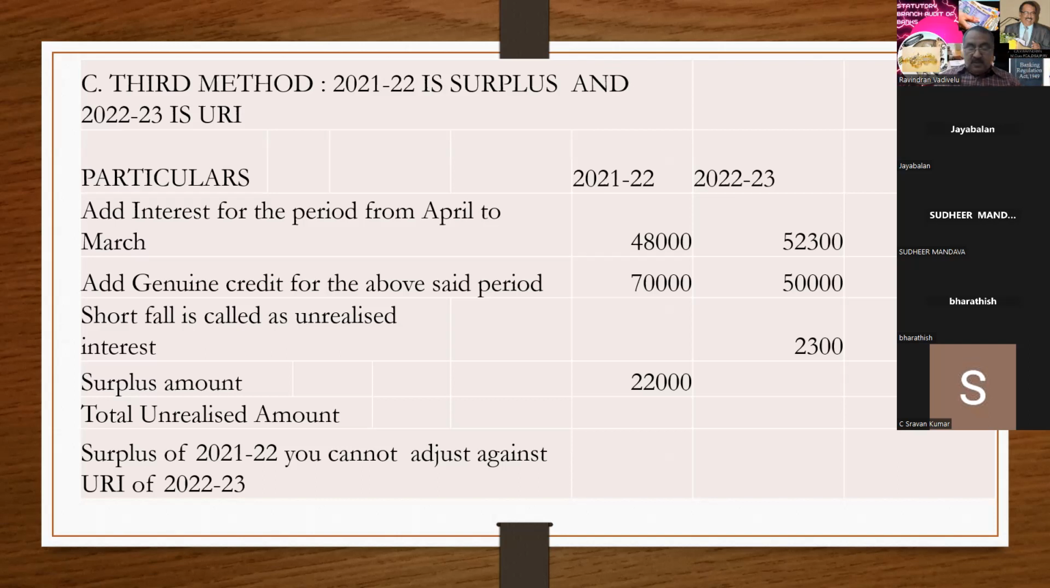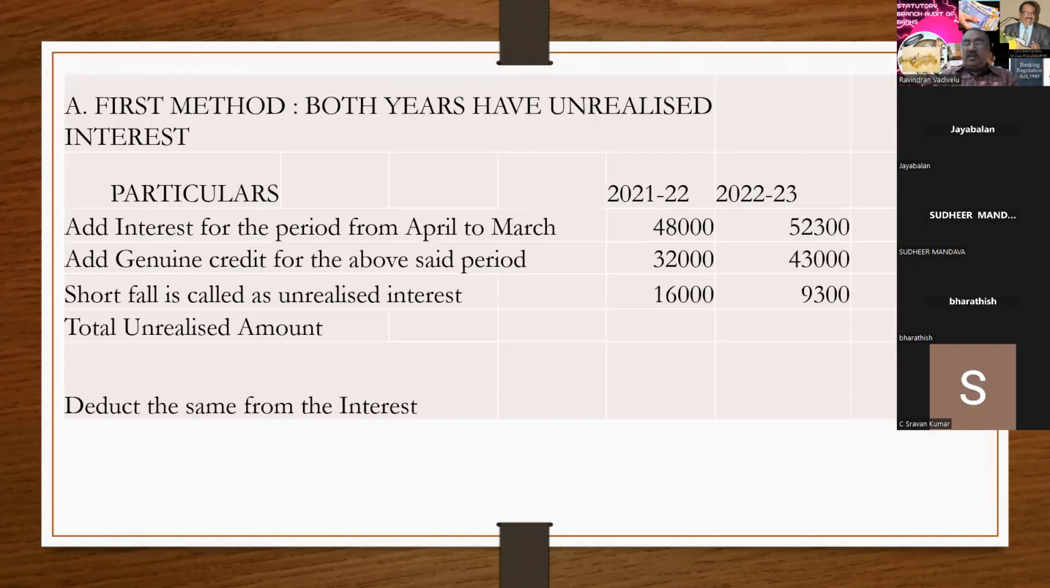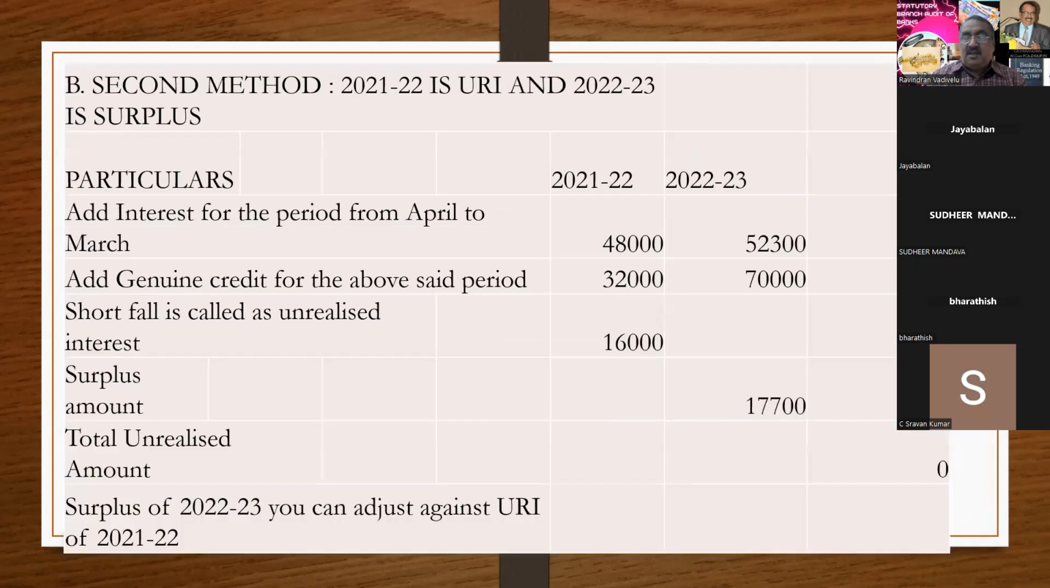Is it clear, sir? In the first method, both the years have got a deficit. You can add and arrive at the unrealized interest. In the second method, last year you have got a deficit and this year you have got a surplus. This you can adjust.